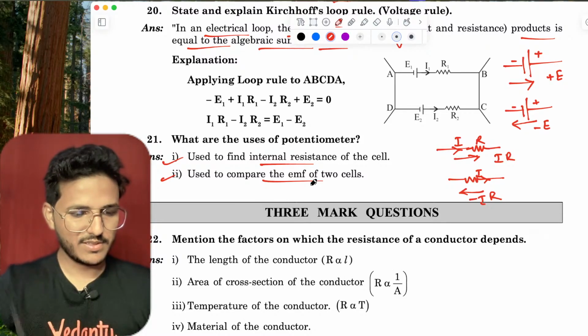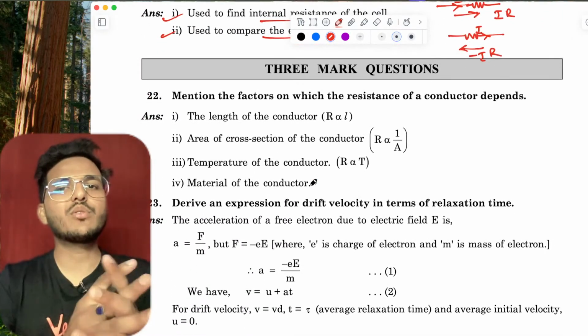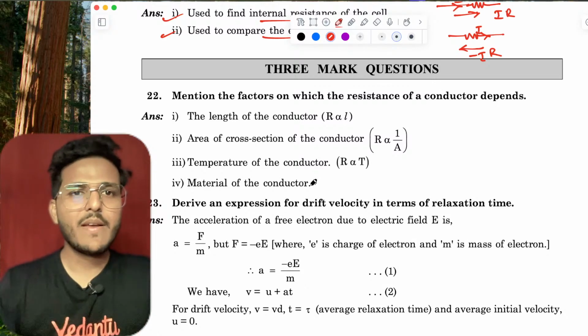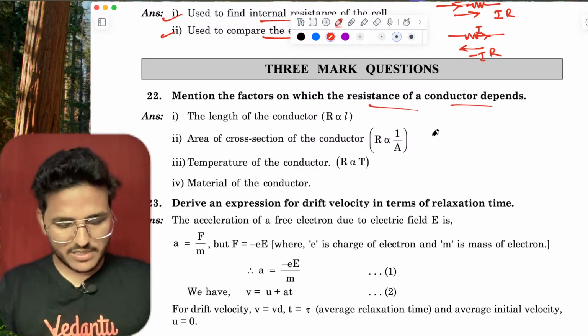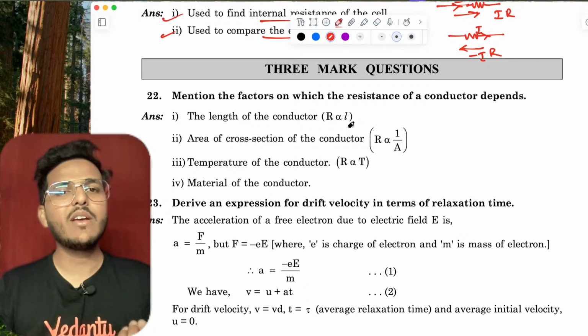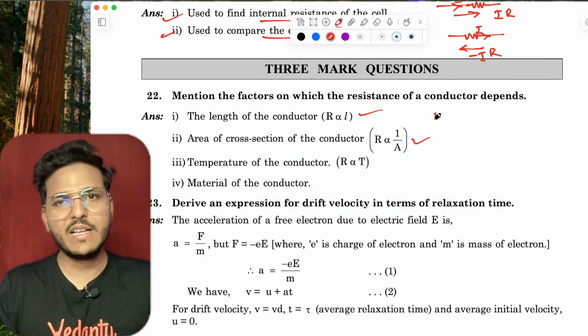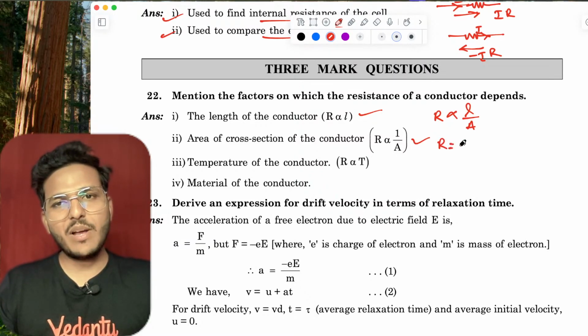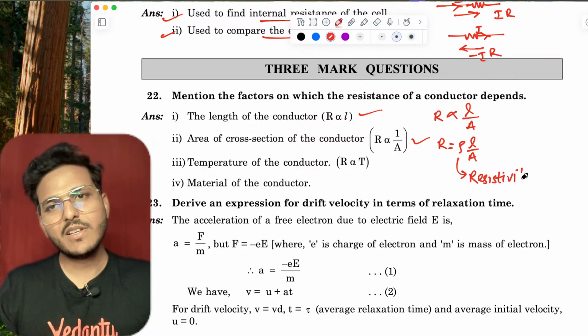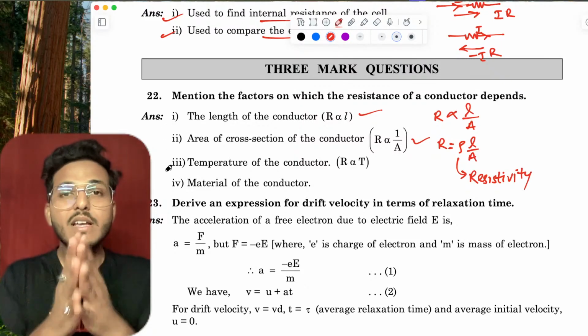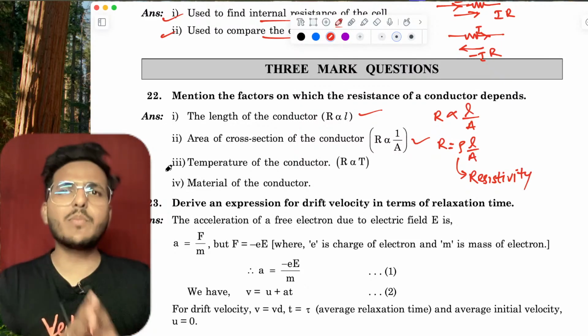Okay. Now come to the 3-marker question. Mention the factors on which the resistance of a conductor depends. Resistance of the conductor depends on 4 factors. Resistance is directly proportional to length, and directly proportional to 1 upon A, that is inversely proportional to area. That is, resistance is rho L upon A. If I remove this proportionality constant, I have a constant that is called resistivity.